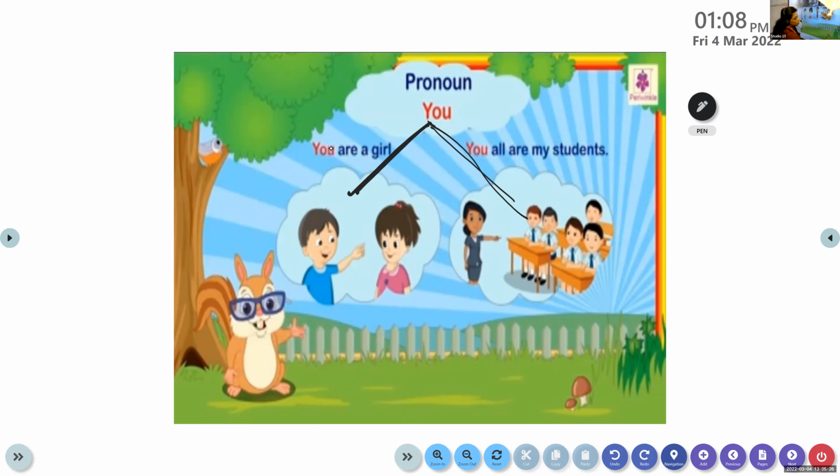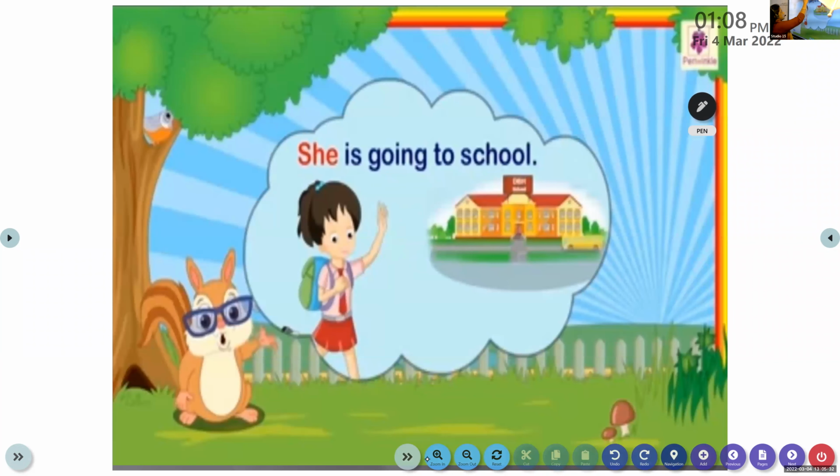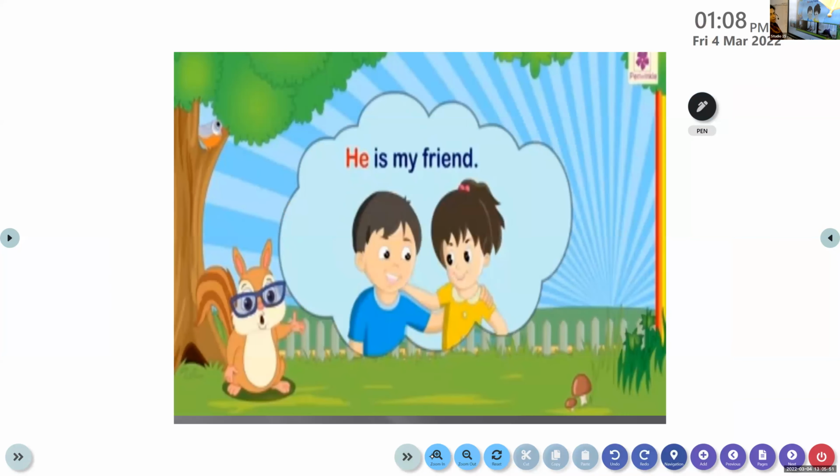Now let's move on to the singular pronouns. She is a pronoun which is used only for the feminine gender, only for singular. So when we are talking about the feminine gender, we make use of the pronoun she. But if you're talking about a masculine gender singular, what do we use?